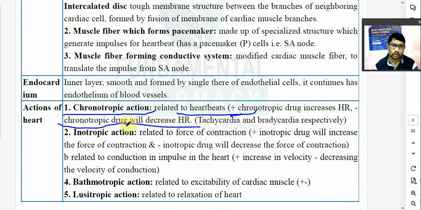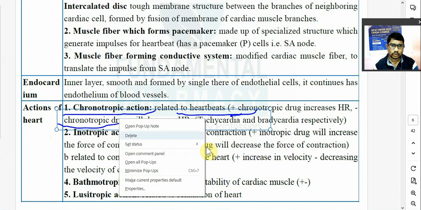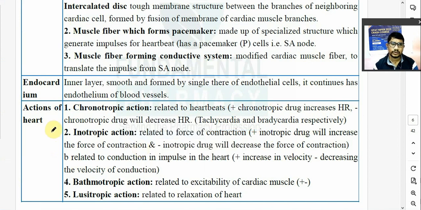Chronotropic effect, chronotropic action means it is related with the heartbeats. So those which will increase the heart rate are known as a positive chronotropic agent. Those which will decrease the heartbeat are known as a negative chronotropic agent.